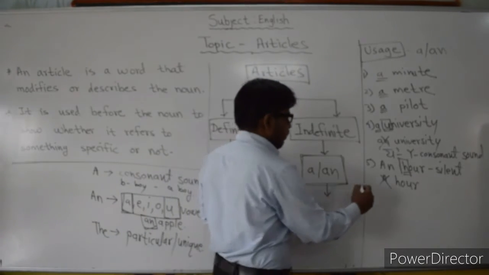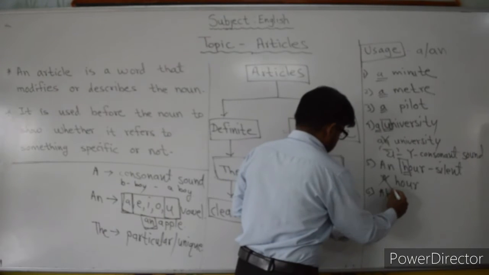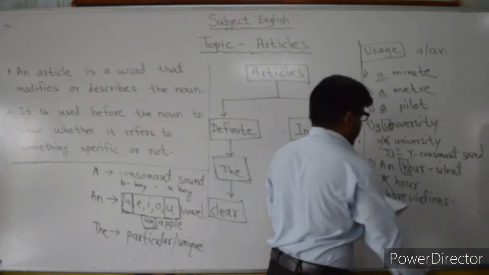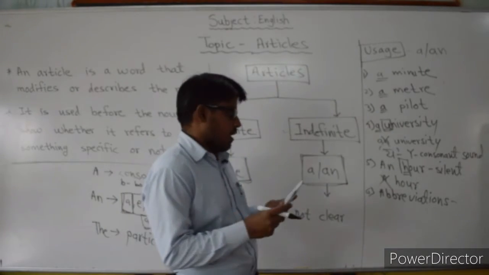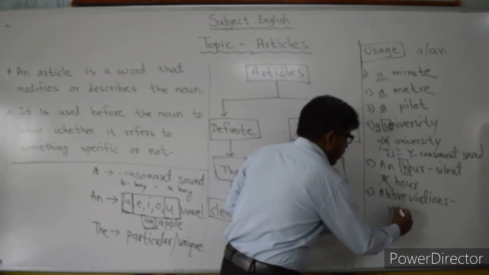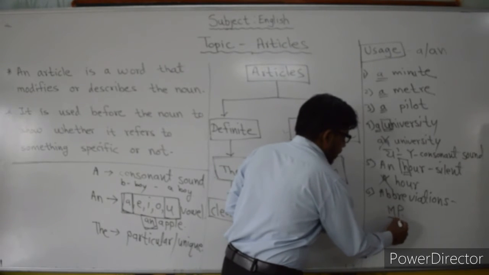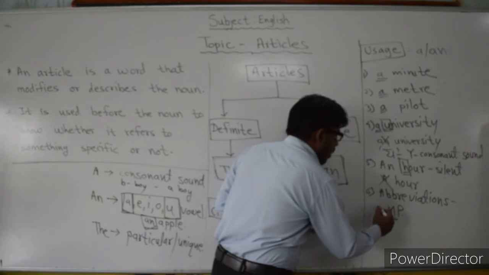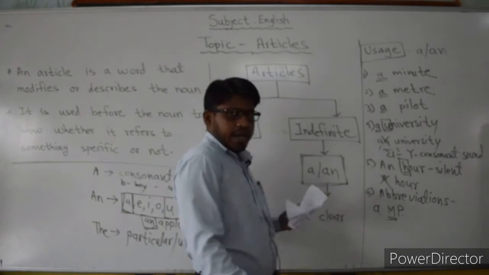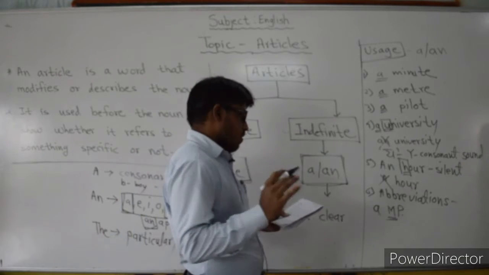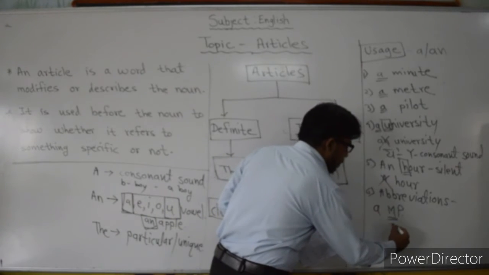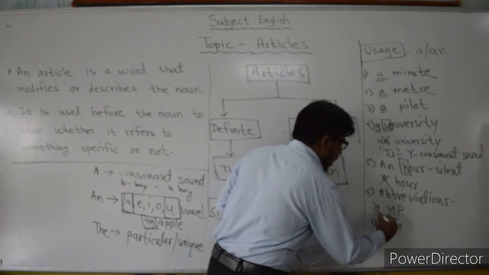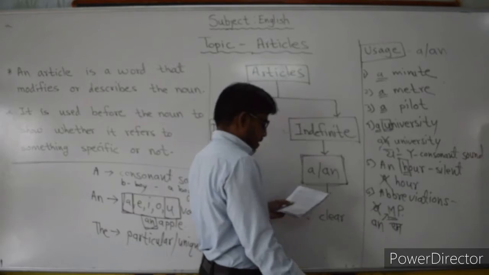And then last, the 6th one, abbreviations. Abbreviations means what? The short form. For example, MP. So see here again, the "em" sound is there. "Em" starts with the letter M, that is a consonant. So are we going to use here "a MP"? Not right. It is wrong because as per the sound, here we are going to use the article "an MP," Member of Parliament.